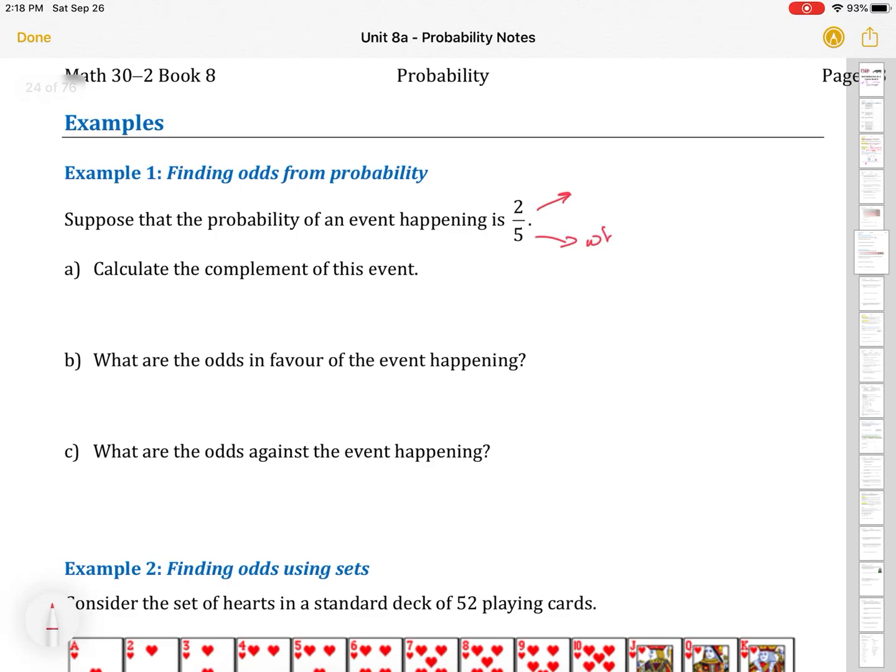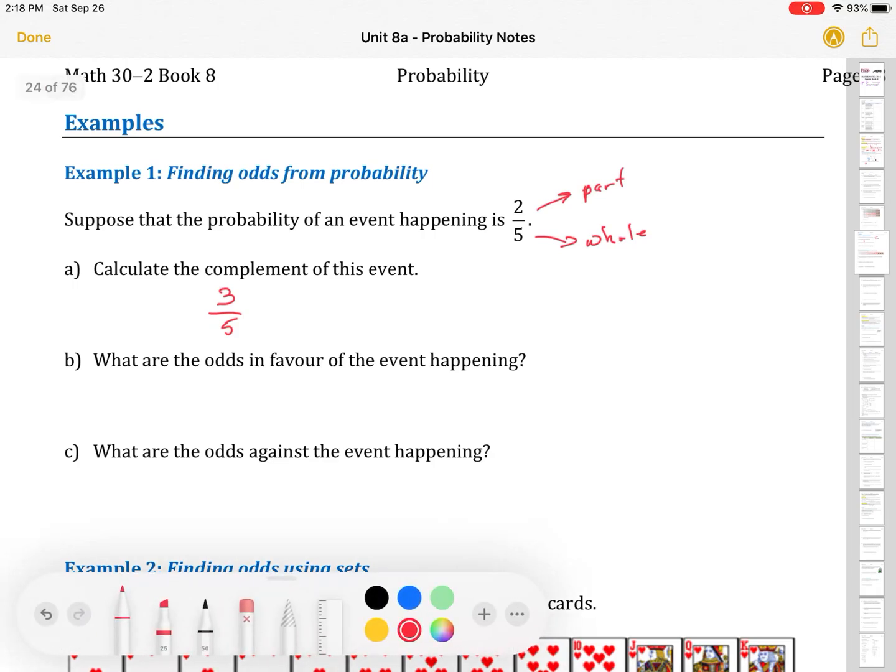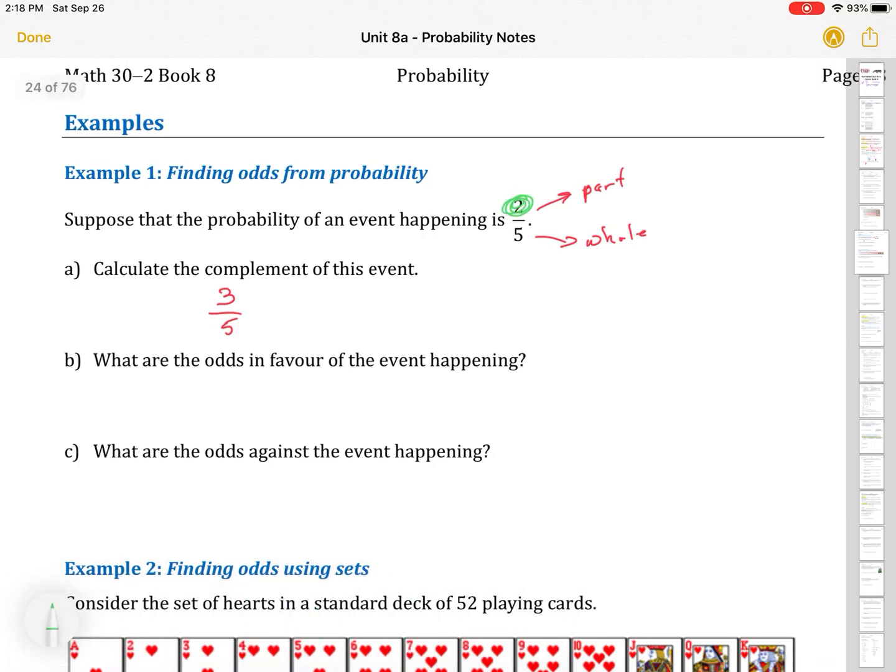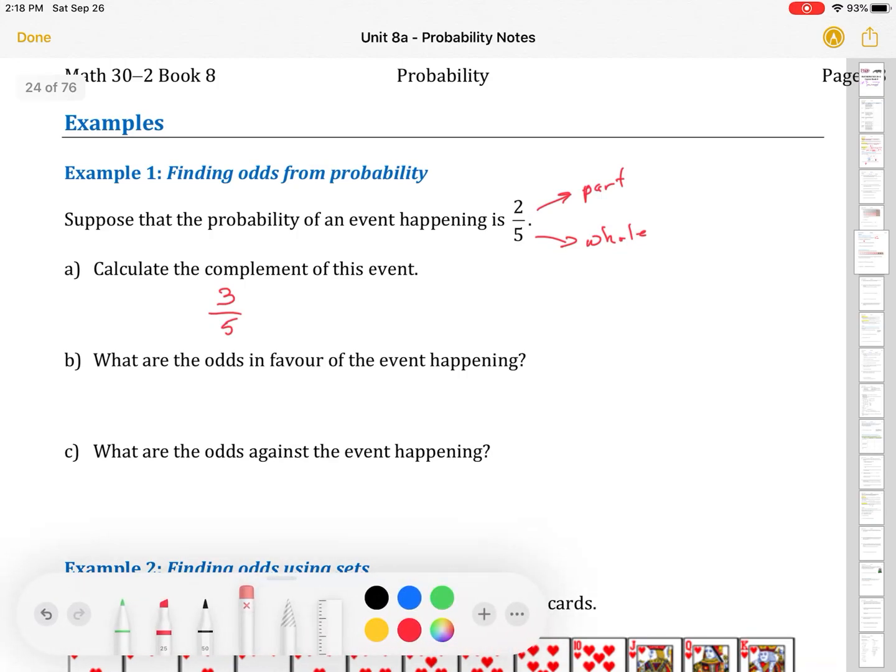Suppose that the probability of an event happening is 2 to 5. Calculate the complement of this event. Well, 2 is the part and 5 is the whole. So the remaining parts would be 3 out of 5, because it's whatever you add to that top part to get your whole.